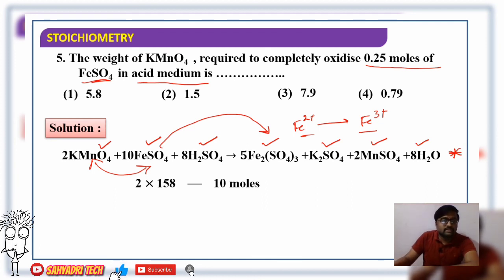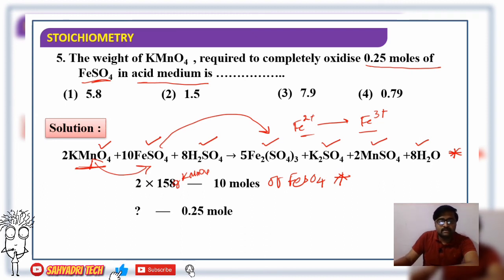So we consider 2 into 158, which is the molecular mass of potassium permanganate, as per the balanced equation. In terms of mass we consider 2 into 158 gram for KMnO4, and for FeSO4 we consider the number of moles. So 2 into 158 gram of KMnO4 requires 10 moles of ferrous sulfate. But how many moles are they giving? 0.25 moles of ferrous sulfate.